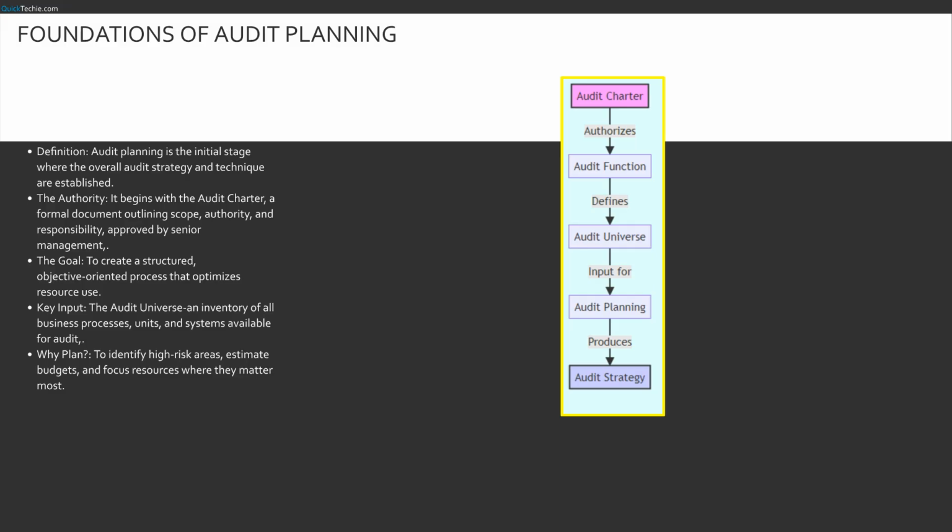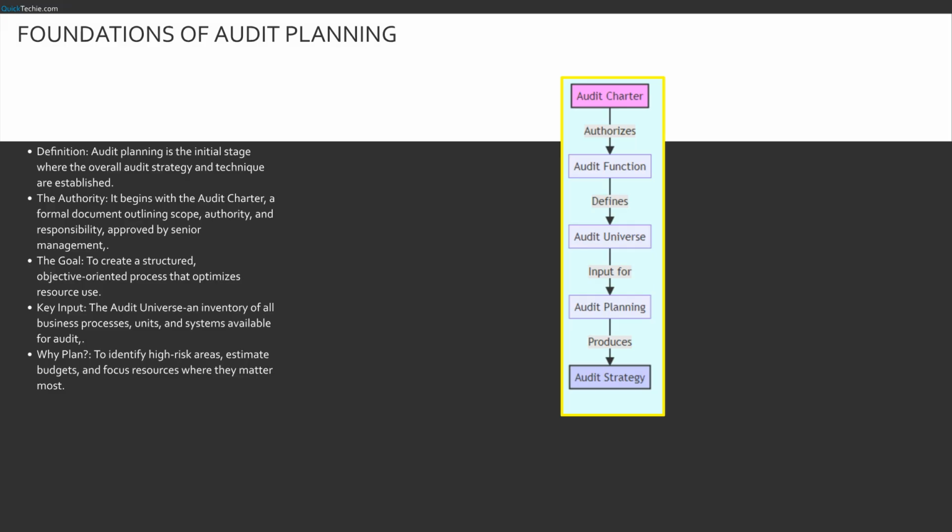From there, we look at the audit universe. You can't audit what you don't know exists, so we list every process, system, and unit. This inventory is our menu. But we can't order everything on the menu. We don't have the time or resources. That is why planning is critical. It helps us select the dishes, or audit topics, that pose the greatest risk to the organization.